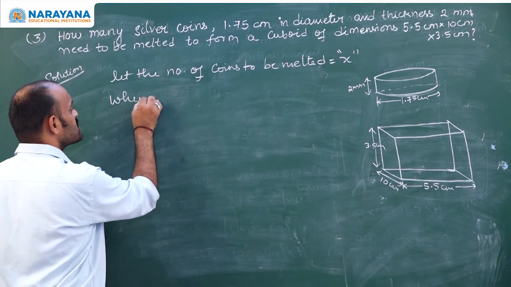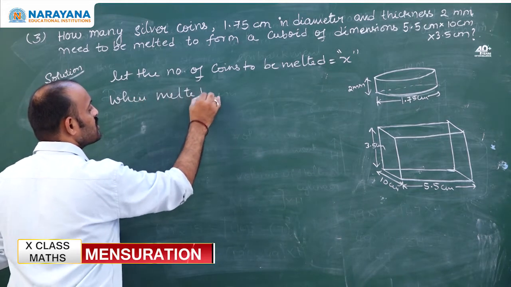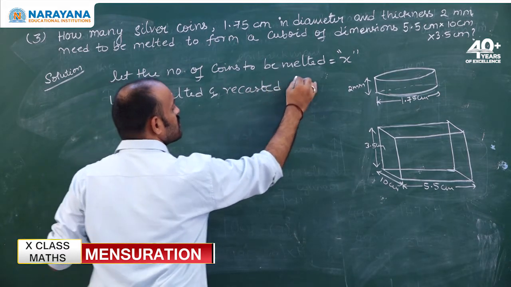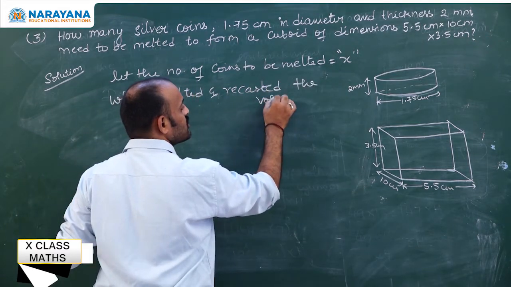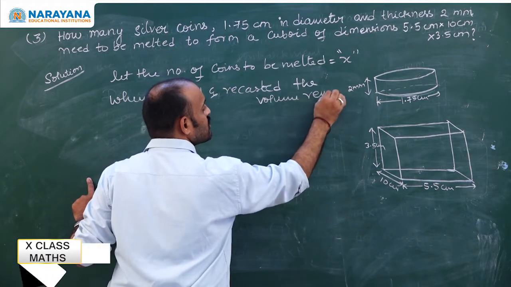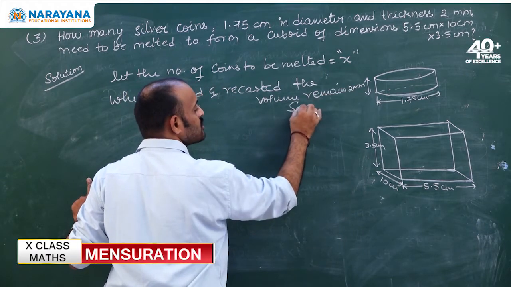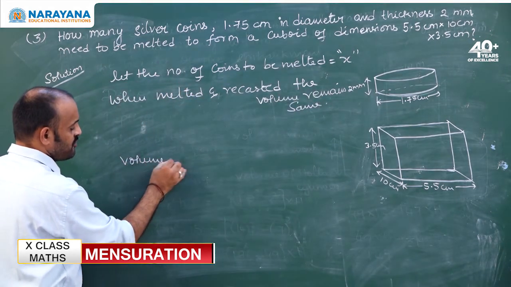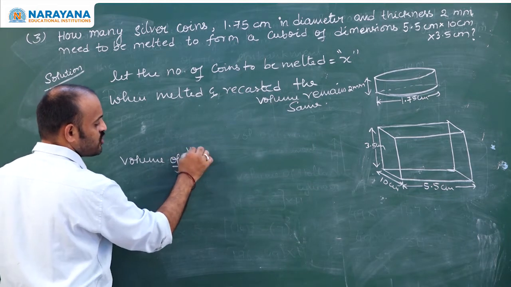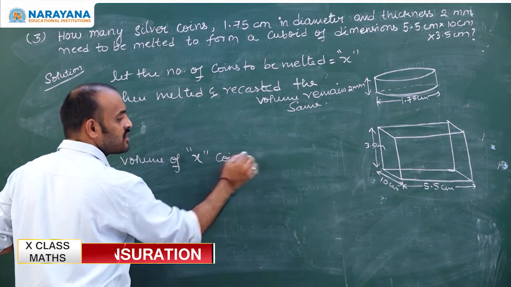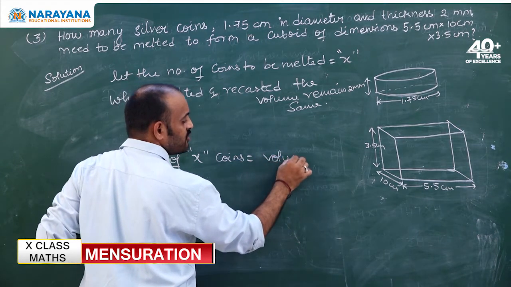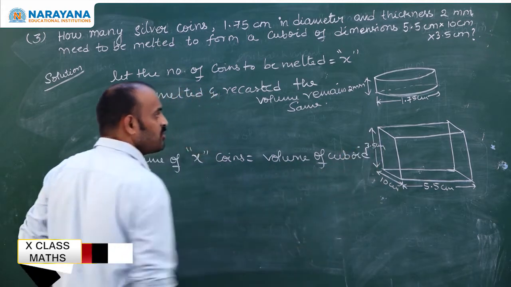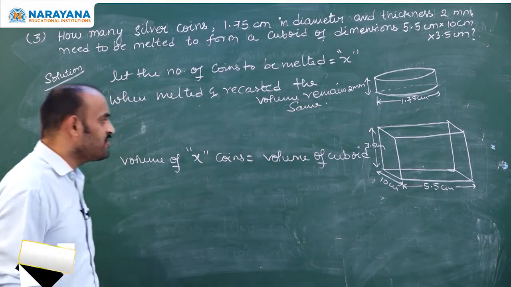When melted and recast, the volume remains the same. That means, volume of x coins is nothing but volume of cuboid.